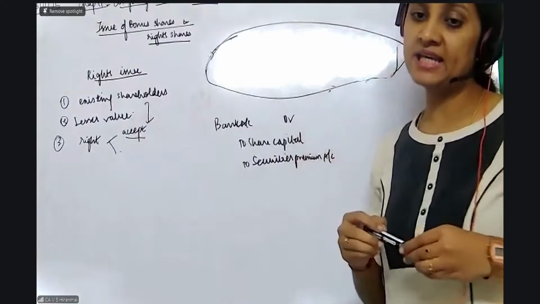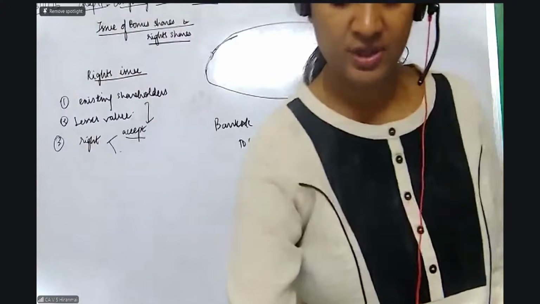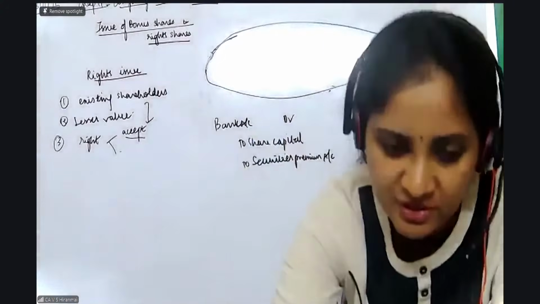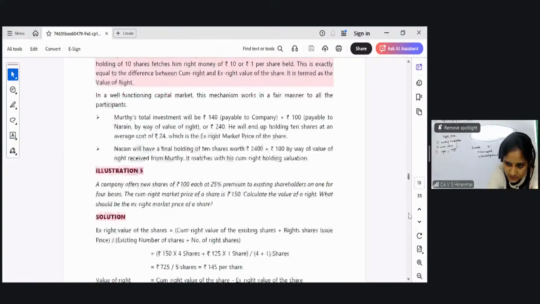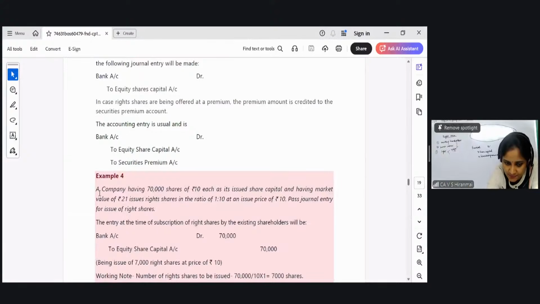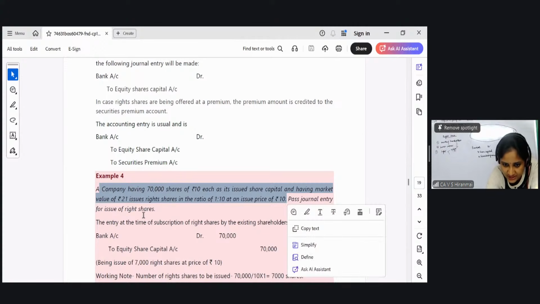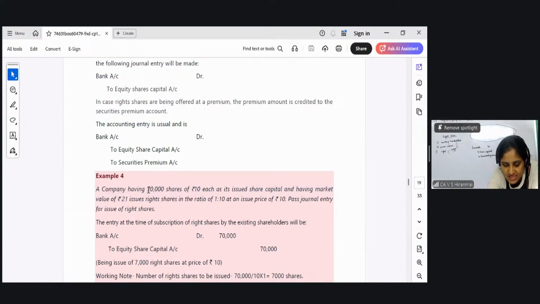Now we will see one particular example that is given to you. All the illustrations we finished. Okay. Now we are going to check this. See here. A company having 70,000 shares of rupees 10 each as its issued capital, having market value of rupees 21, issues rights in the ratio of 1:10 at an issue price of rupees 10. Pass the journal entry. Here 70,000 shares of rupees 10 each.